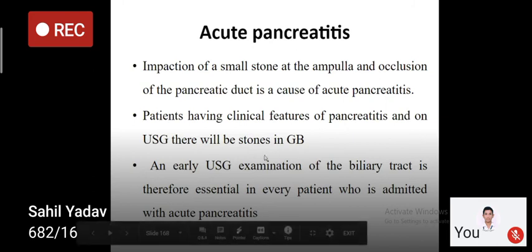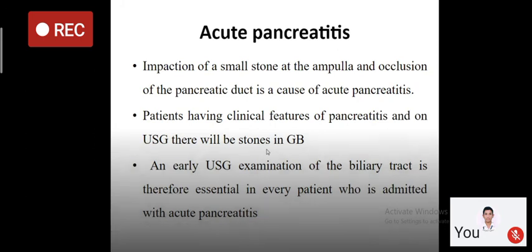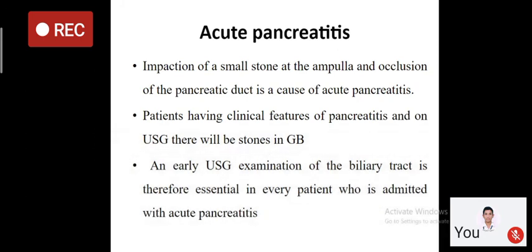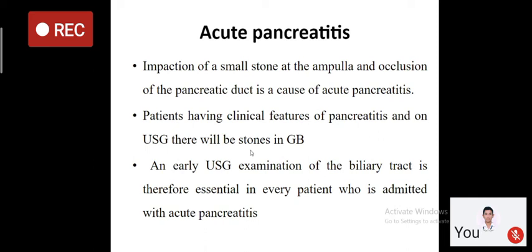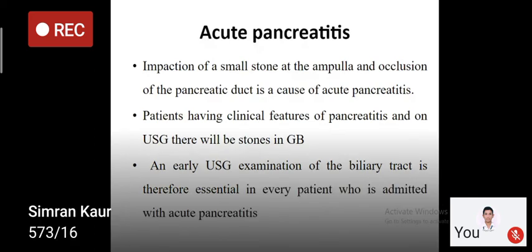So if there is a patient with clinical features of acute pancreatitis, you should always advise ultrasound of the hepatobiliary system. And if on ultrasound there is a stone in the gallbladder, then there is a 99% chance that this pancreatitis is because of gallstone, right? What are the most common causes of pancreatitis?